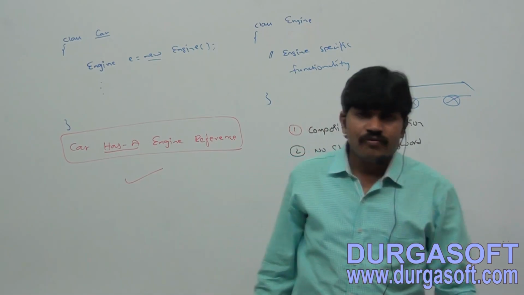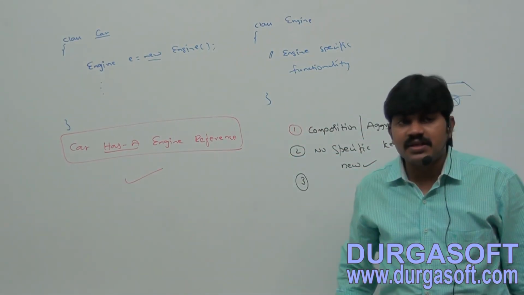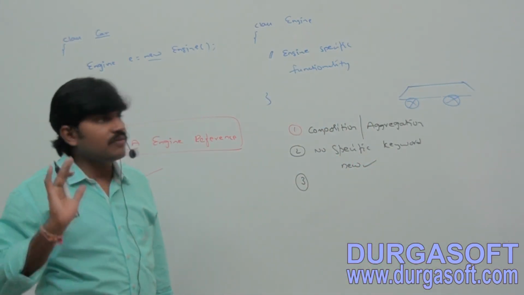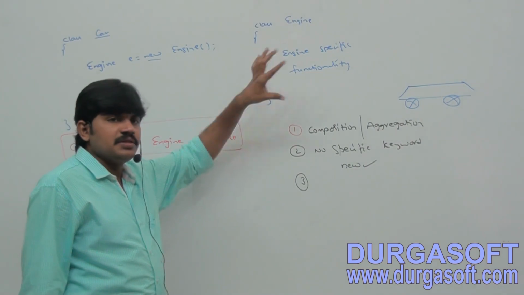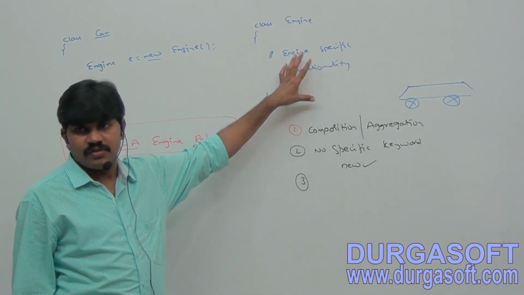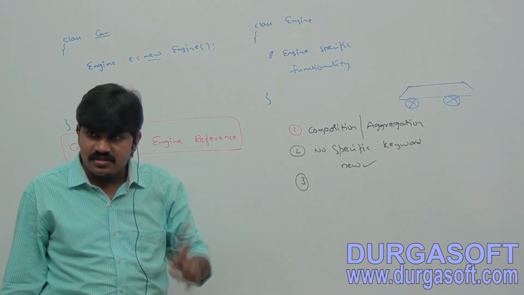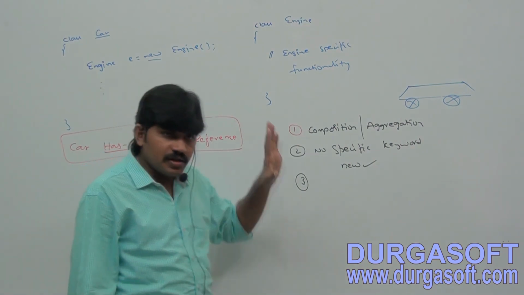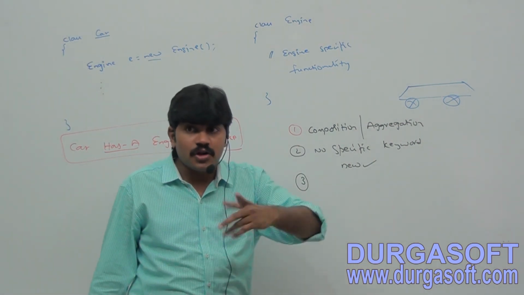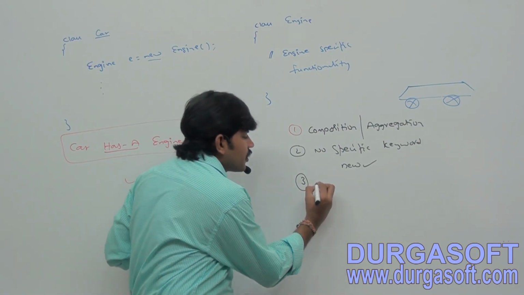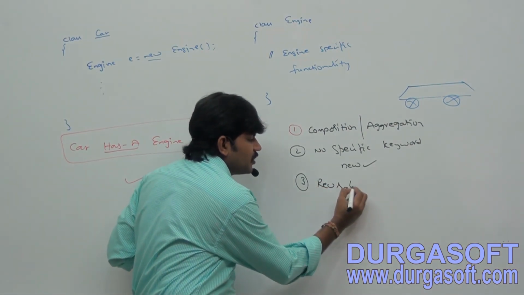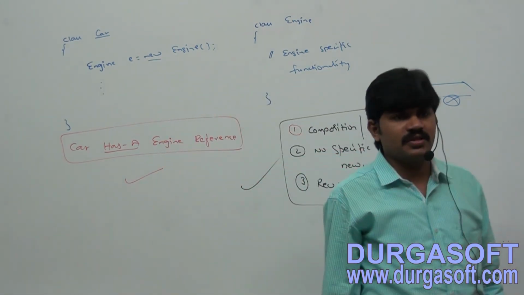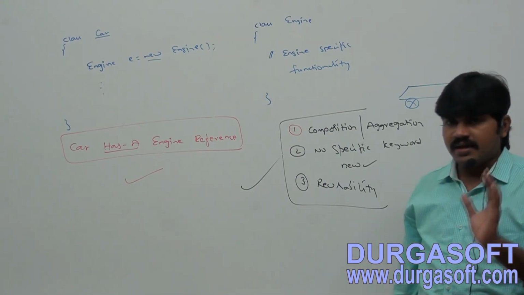Sir, can you tell what is the biggest advantage of has-a relationship? The biggest advantage here is: write the engine functionality once. Wherever this engine functionality is required, happily create an object and call that functionality. Write once and use anywhere is nothing but reusability. The biggest advantage of has-a relationship is also reusability only. Is it clear for all of you?